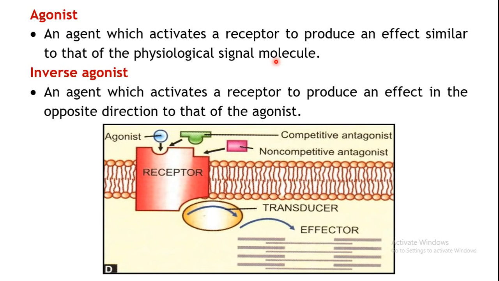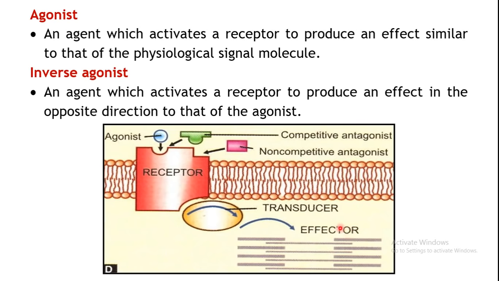Okay, say for example, if the normal physiological molecule over here was ACH. Say ACH is normally present in the body. So this may be the receptor for ACH. When ACH comes and binds to this receptor, it will stimulate the receptor, transducer mechanisms will take place and it will ultimately produce some action.